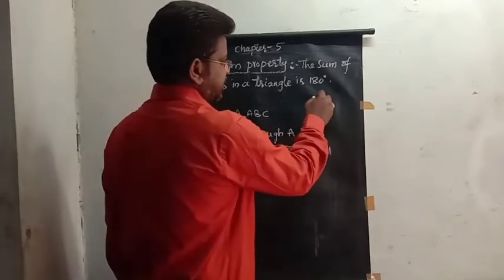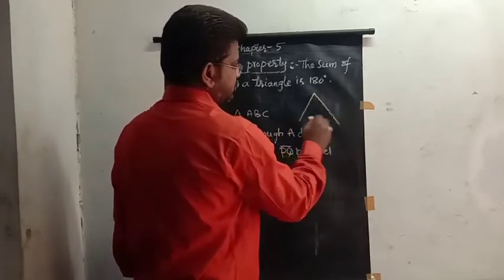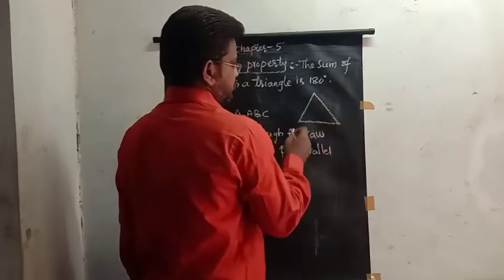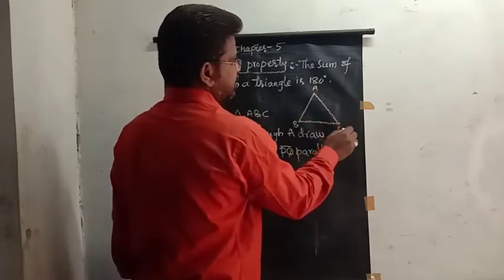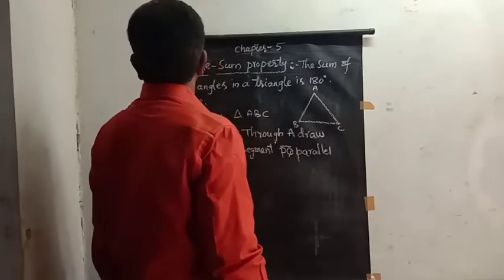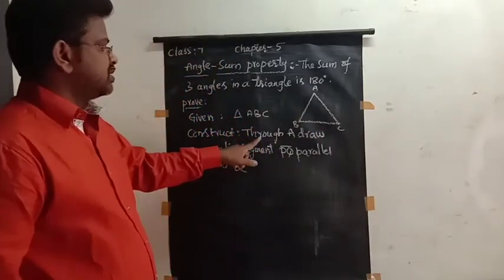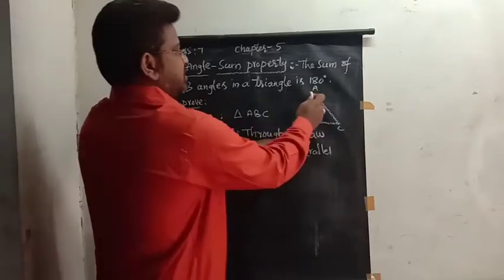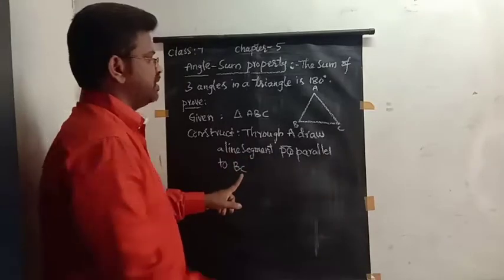Now here we can see the triangle. This is A, B and C. Now construct through A and draw a line segment PQ parallel to BC.